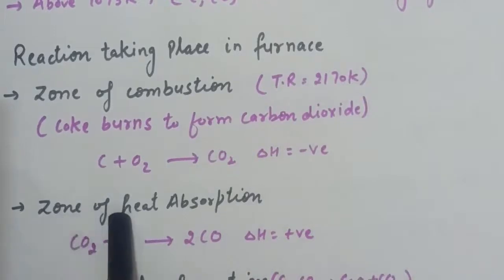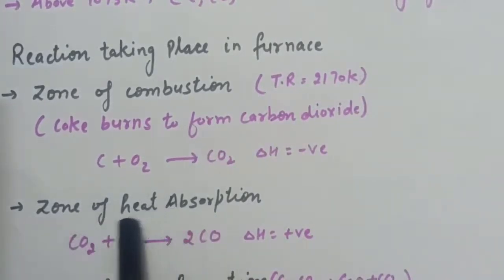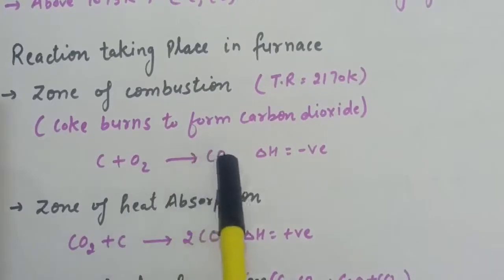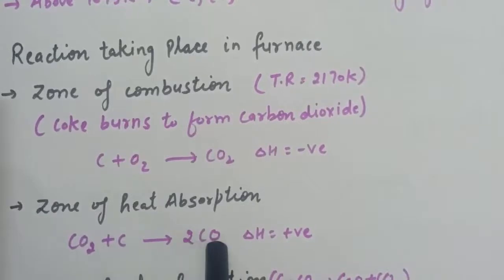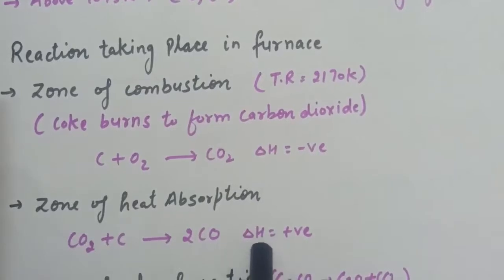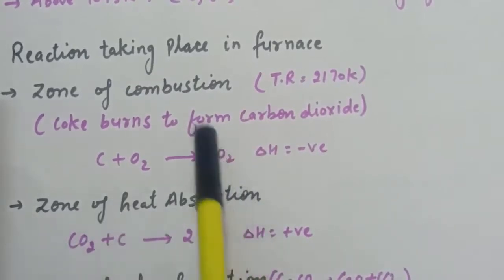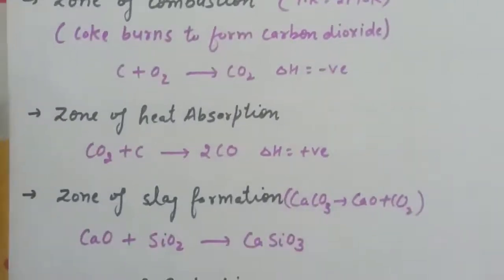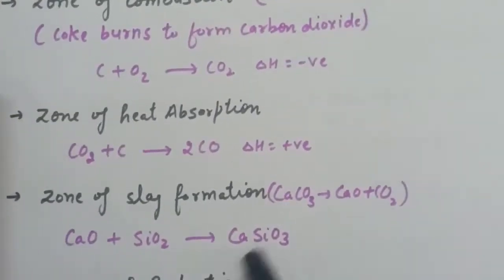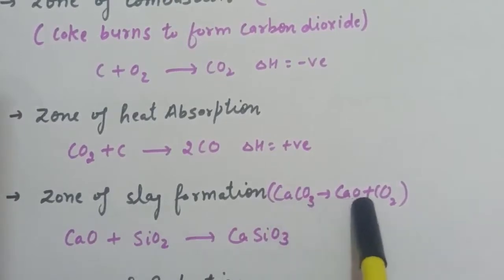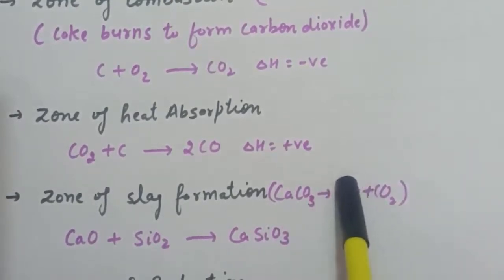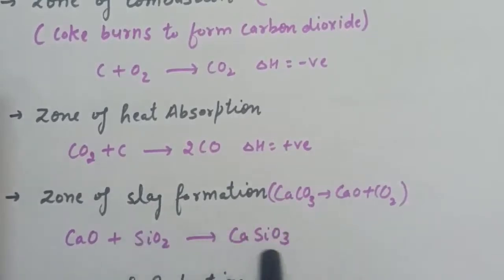Now next is the zone of heat absorption. In this zone, carbon dioxide, which is released in the first zone of combustion, will combine with carbon and carbon monoxide will form. Here heat absorption takes place, and that is why the temperature in this zone is less than the zone of combustion. Third step: here we are using limestone along with ore. If we have any impurity of silica, first this calcium carbonate will convert to calcium oxide, and then this calcium oxide will combine with silica and slag will form.